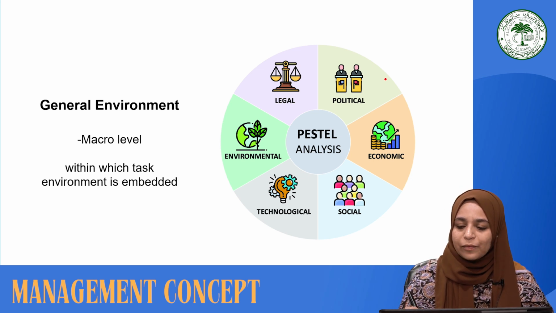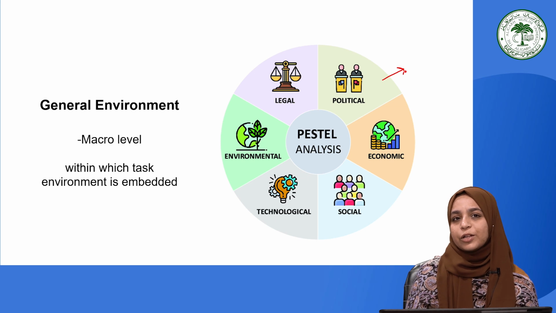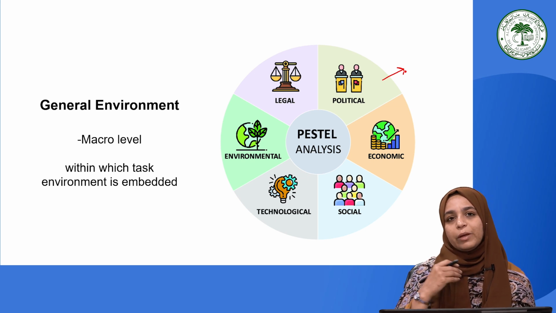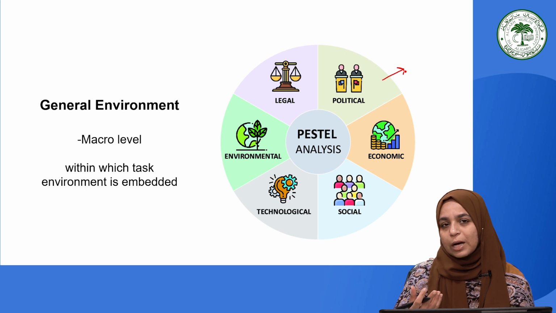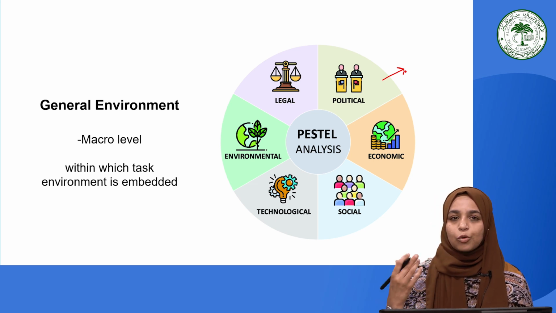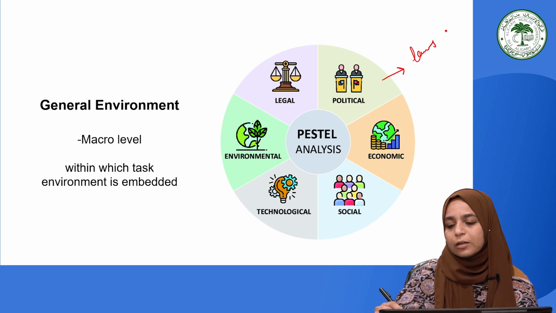So the political factors are those factors that refer to the rules and regulations of the government of any nation. There could be various kinds of laws which will be passed by the government of an economy, and those laws and regulations affect the functioning of the firms.